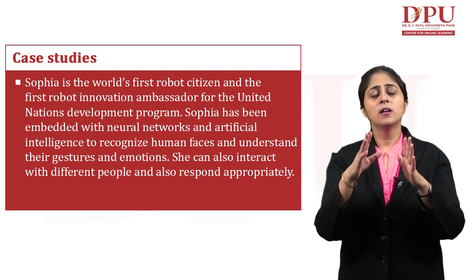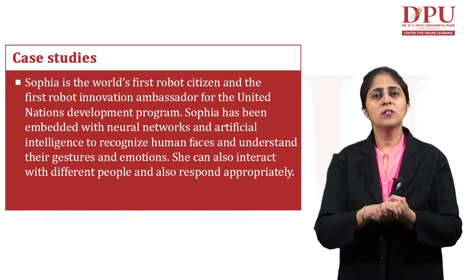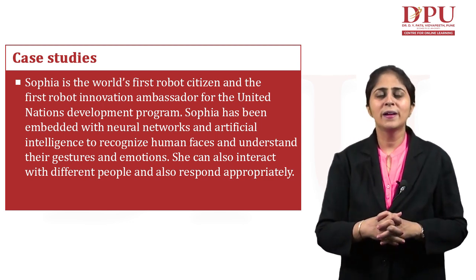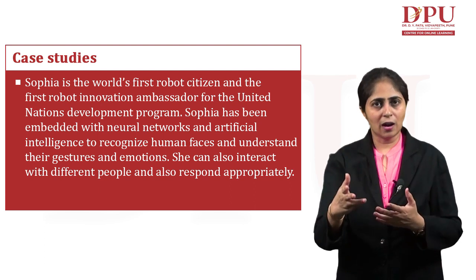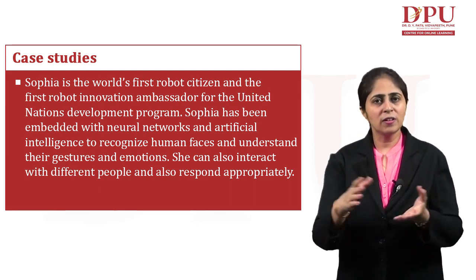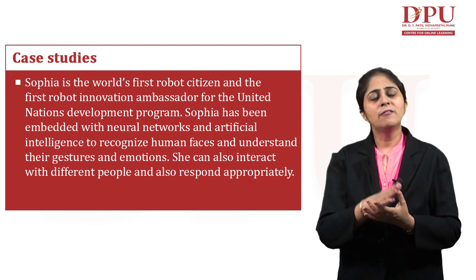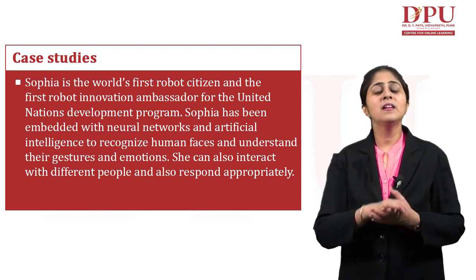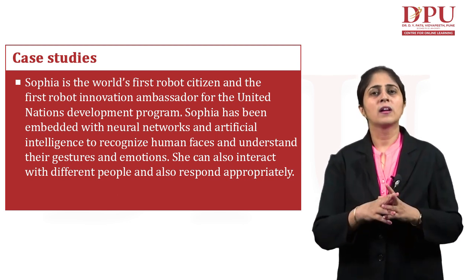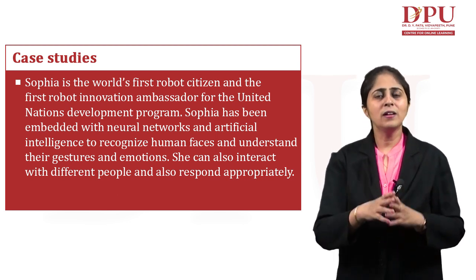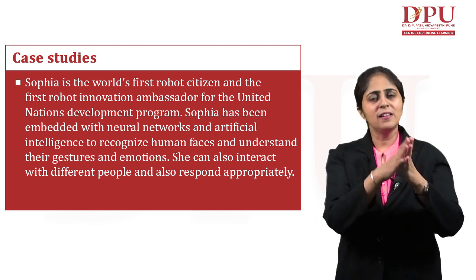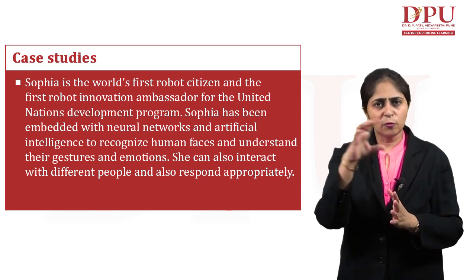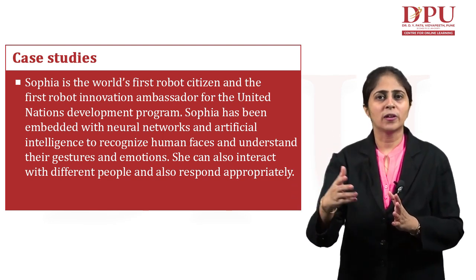What does this neural network running behind do? Like us humans, we have neurons in our brain that help us understand whatever is happening all around us. In a very similar way, we have an artificial neural network in the brain of Sophia, which is a robot. And in this neural network there are various layers: the input layer, the processing layers, a few hidden layers, and the output layer.